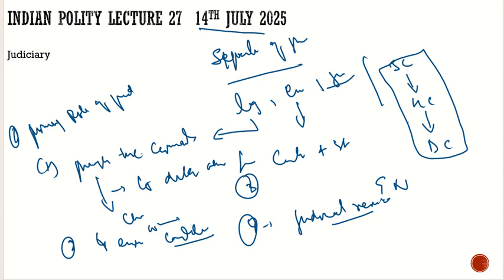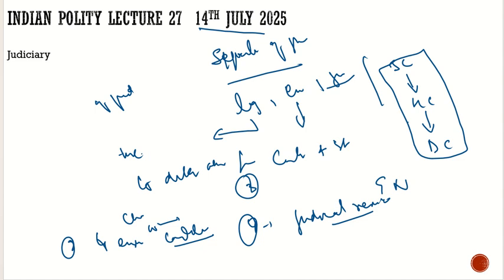Now let's start discussing what is the Supreme Court. Let's see what the Constitution says about the Supreme Court. What are the powers given to the Supreme Court? What is the jurisdiction of the Supreme Court? Let's try to understand these important topics one by one.